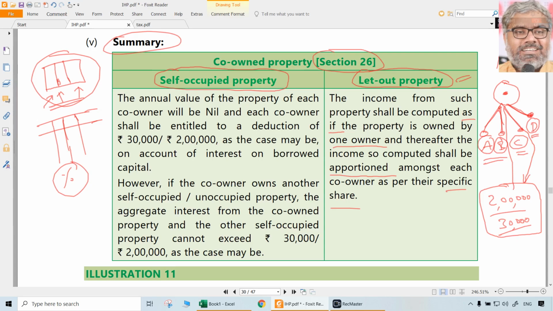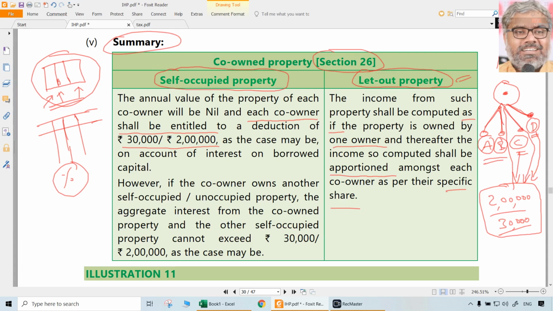Don't answer that question because we are not the ones to answer that. Law has to tell that. The point here is each co-owner shall be entitled to a deduction of 30,000 or 2 lakhs as the case may be. Which means C also can claim 2 lakhs or 30,000 as the case may be. D also can claim 2 lakhs or 30,000 as the case may be.